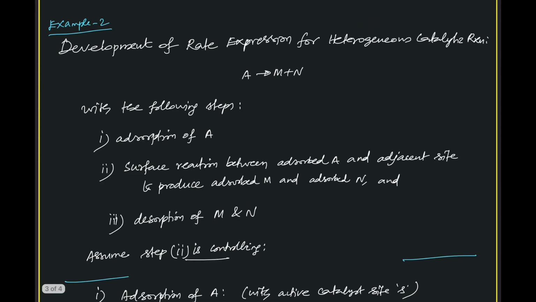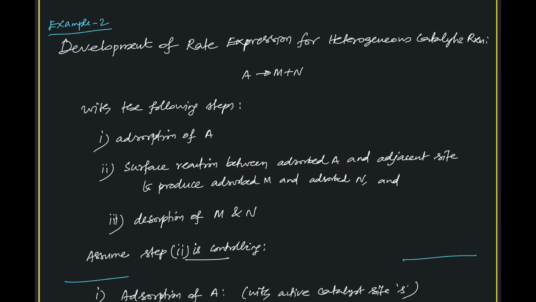The next, second example, the first being A giving rise to two components. So here we have adsorption and surface reaction. Here the surface reaction is between adsorbed A and an adjacent vacant site to produce adsorbed M and N. So we have θA and θv in the forward step for the rate limiting step, which is this surface reaction step.